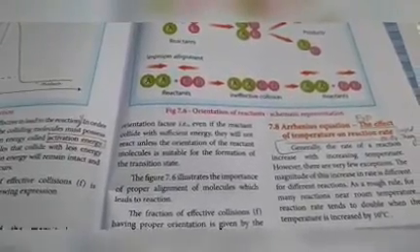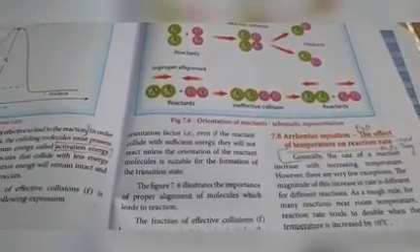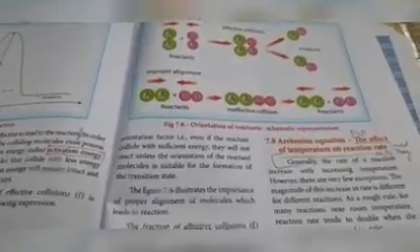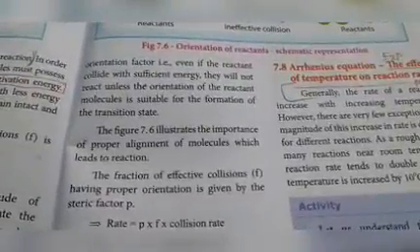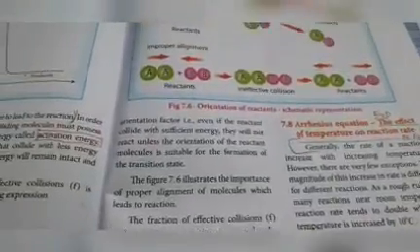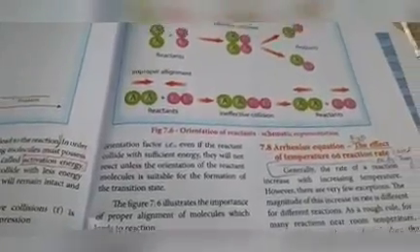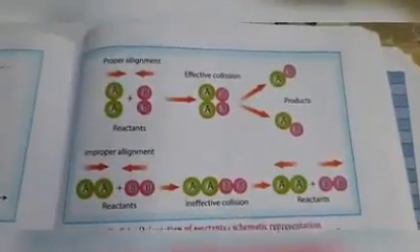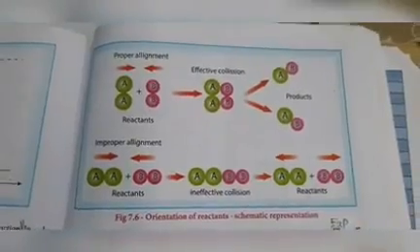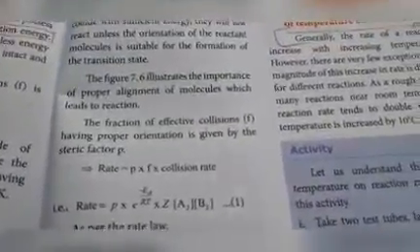Orientation means direction. So reactant molecules should combine in proper direction. Figure 7.6 illustrates the importance of proper alignment of molecules, which leads to the reaction. So by using this diagram, we can understand the proper alignment and improper alignment.